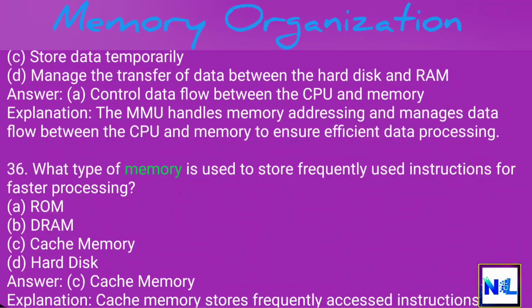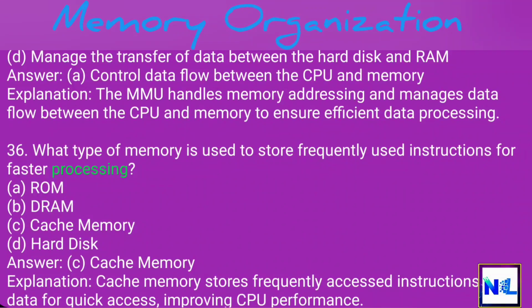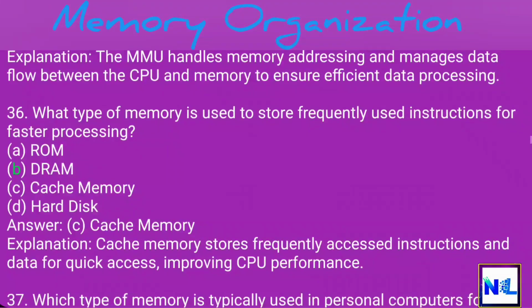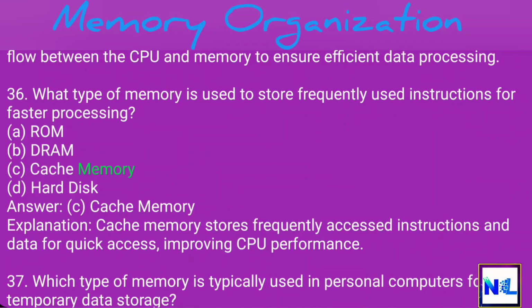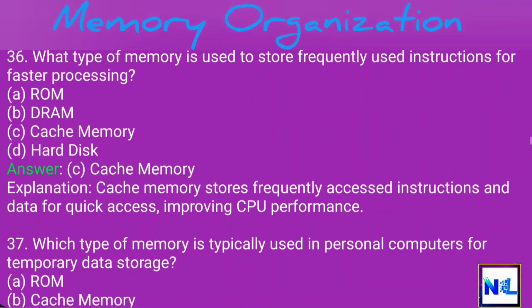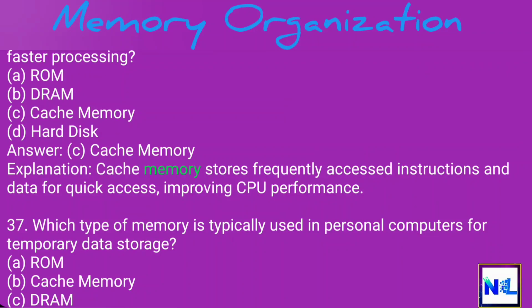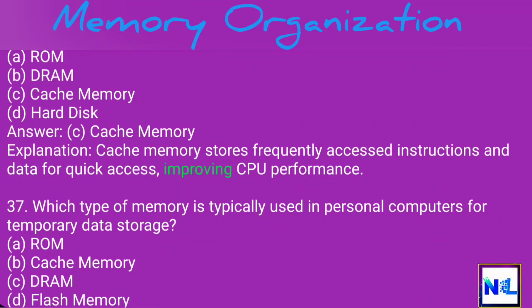36. What type of memory is used to store frequently used instructions for faster processing? A. ROM. B. DRAM. C. Cache memory. D. Hard disk. Answer: C. Cache memory. Explanation: cache memory stores frequently accessed instructions and data for quick access, improving CPU performance.